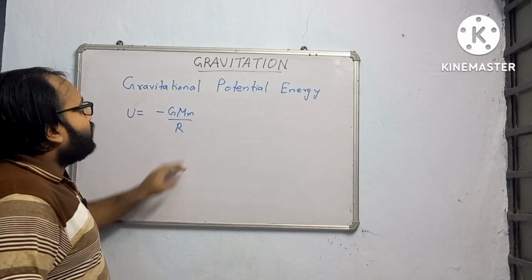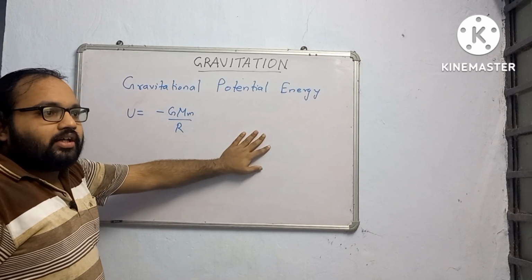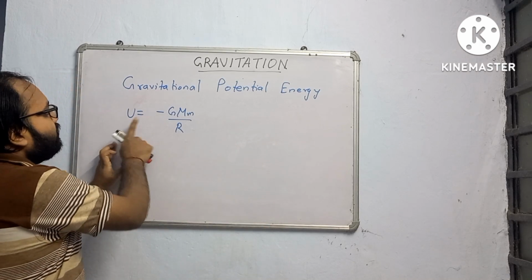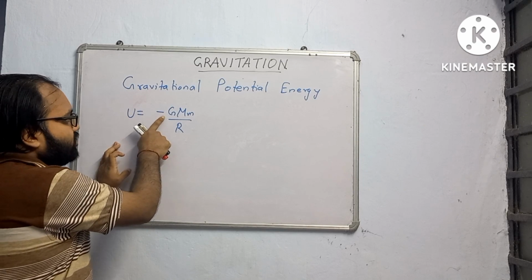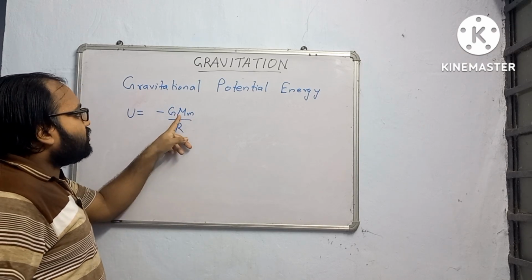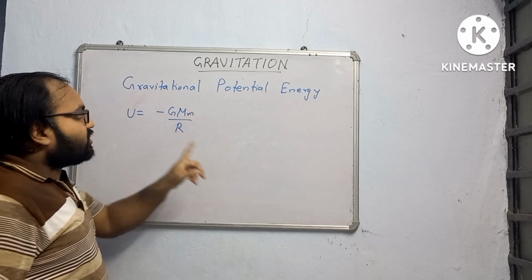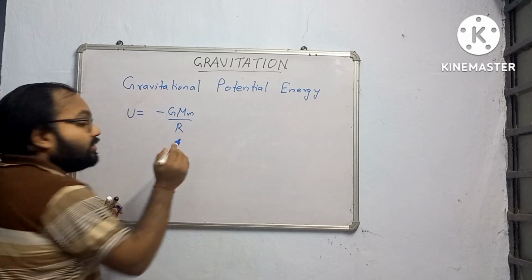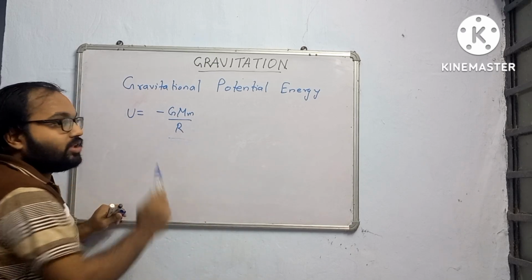And now gravitational potential energy, if it is asked, is a scalar quantity, and you can find the value by directly putting in the formula. Gravitational potential energy is equal to minus G M m, both the objects' masses, if one is the earth, that is capital M, and the object's mass m, divided by r. r is the distance. It is not compulsory that r will always be the radius of the earth.